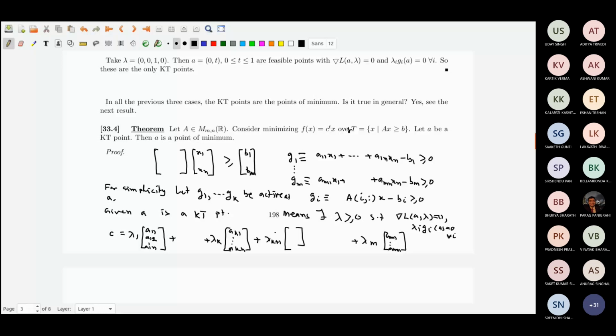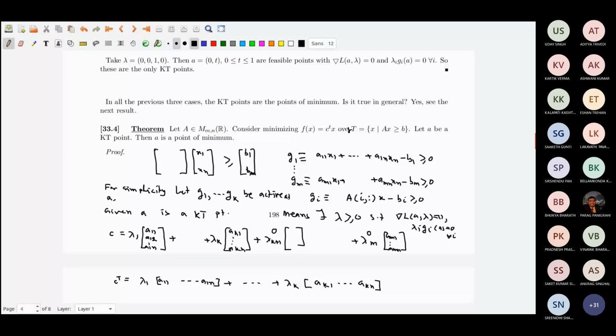Okay. So what do I get? Now C is a combination of this. Let me write it by taking transpose. This basically means C transpose is equal to lambda 1 times A11 to A1N plus ... lambda K times AK1 up to AKN. That's what I am getting.